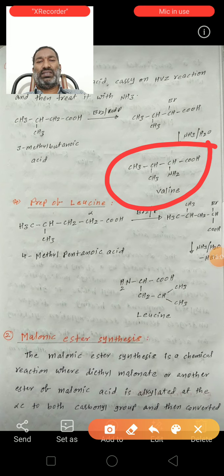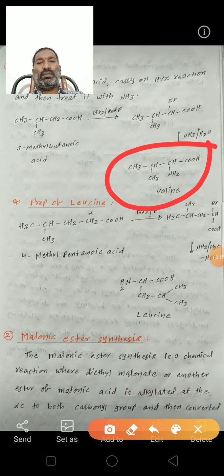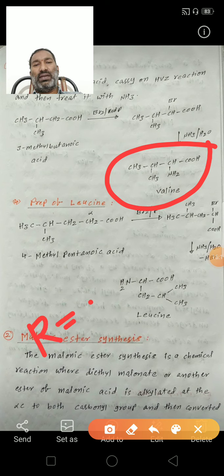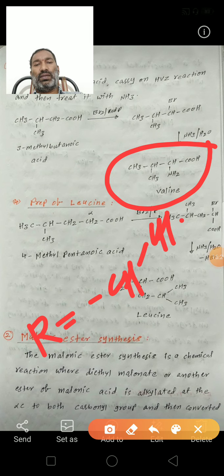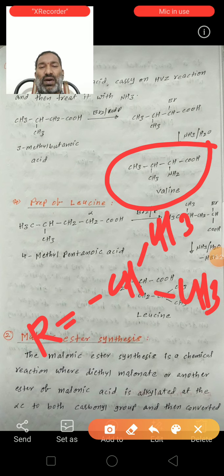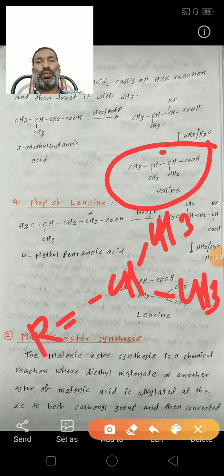So this is the isopropyl alpha amino acid. Here R is substituted by the isopropyl group, CH3-CH-CH3.